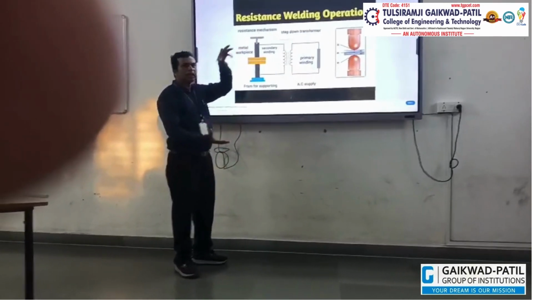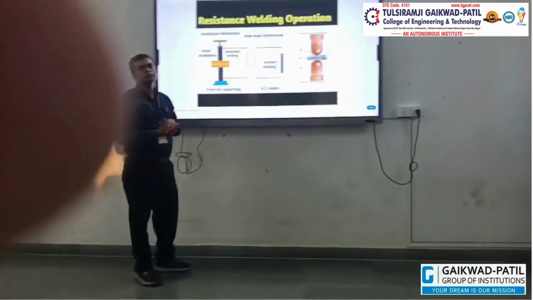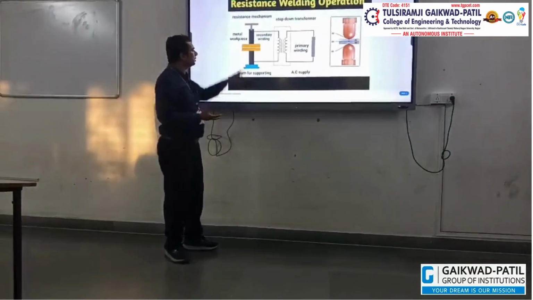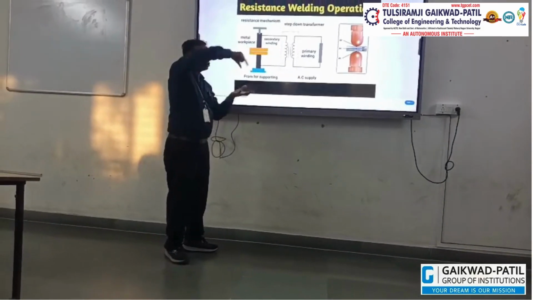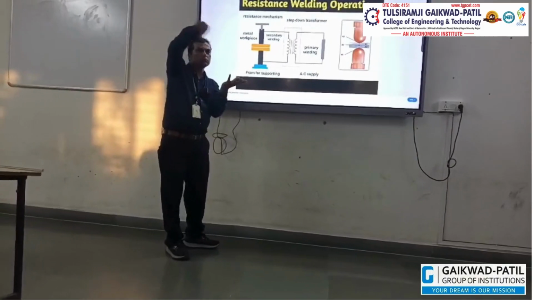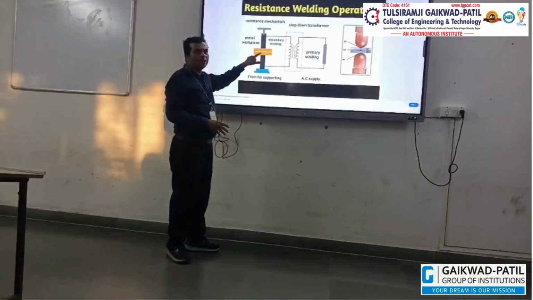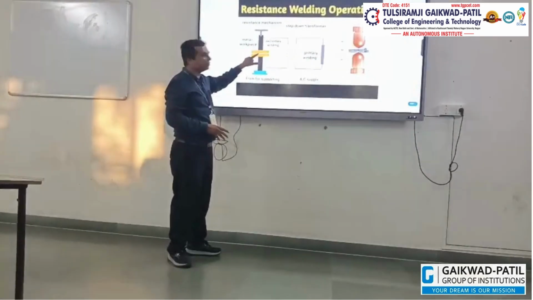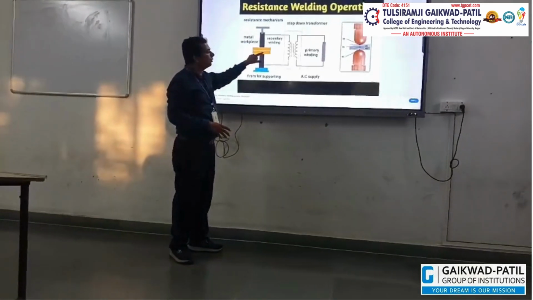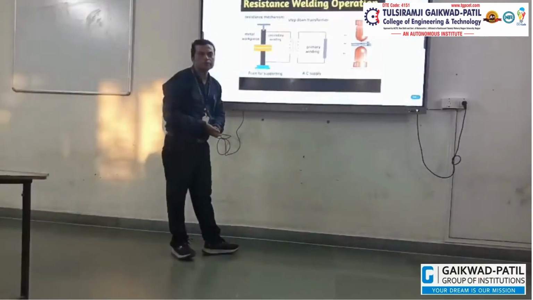We can also apply it in the downward direction with the help of hydraulic or pneumatic systems, but this one is in a stable condition and the copper electrodes can be movable. That is why we can also clamp, unclamp, and use locating devices or any other system over the metal plates.